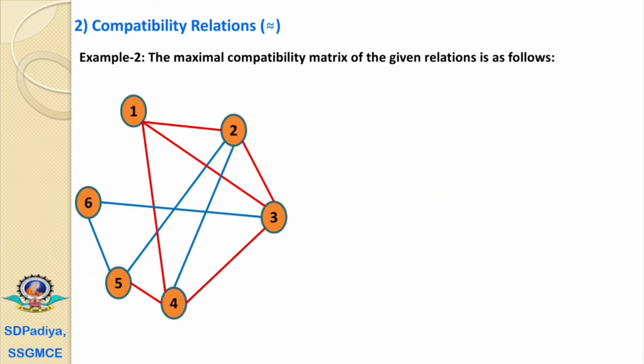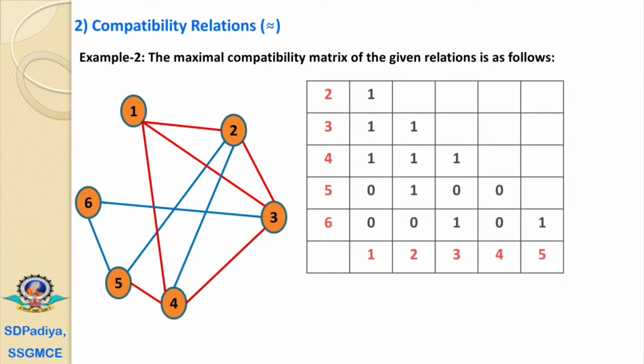Now, the second example is here: the maximum compatibility block of the given relation is as follows. That graph is given. Again I repeat that it is reflexive, so obviously all the diagonal elements are 1, unity. That's why we avoid writing the diagonal elements. We write here only the lower triangular matrix, with rows 2, 3, 4, 5, 6 and columns for the values 1, 2, 3, 4, 5.